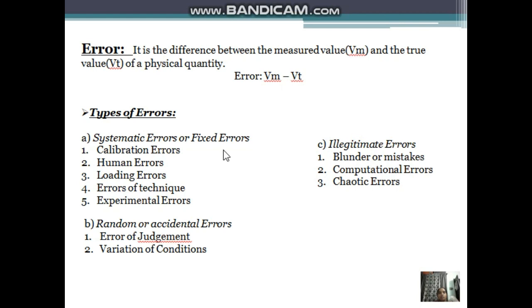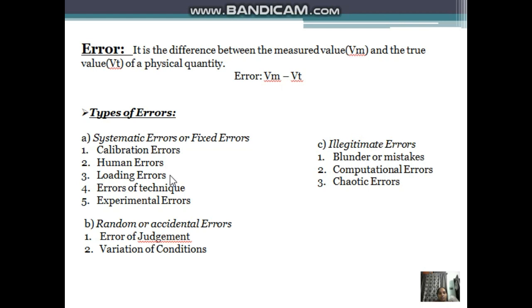Coming to systematic or fixed errors, we have five types: calibration, human, loading, errors of technique, and experimental errors. What are calibration errors? Any instrument has to be calibrated before it is put to use. If the instrument was not calibrated properly, it will show readings with a higher degree of error. This is called calibration error. Human errors are also called observational or operational errors. The operator should operate the instrument correctly and take the readings without any parallax error. Otherwise, we won't get the output correctly.